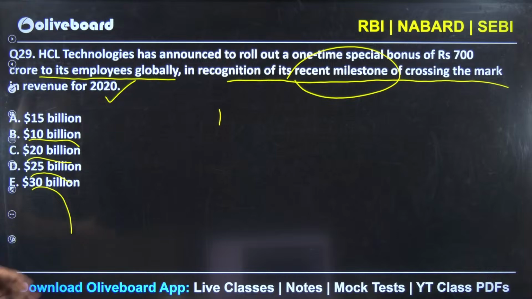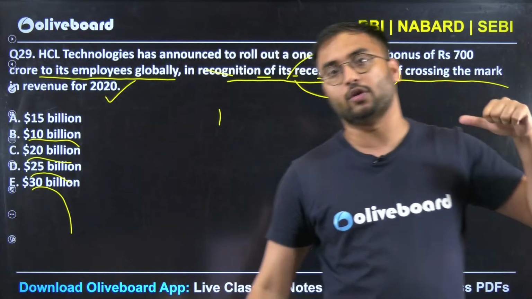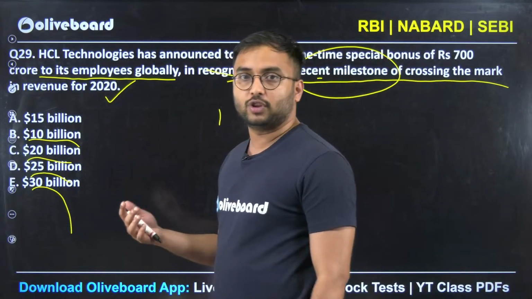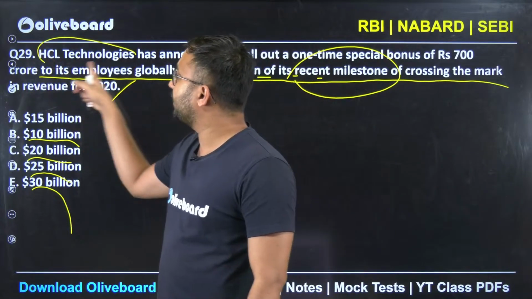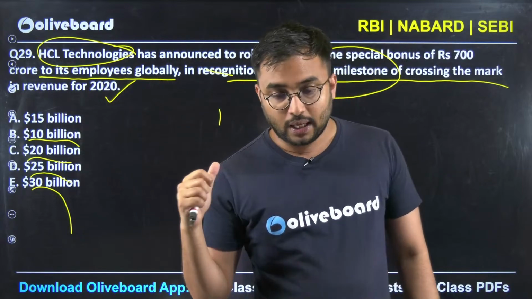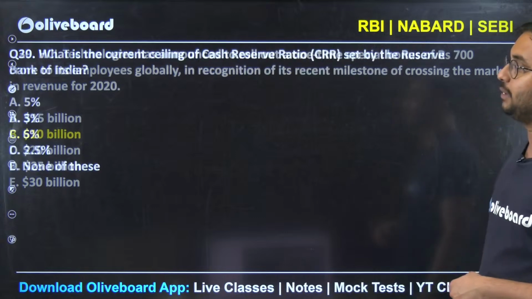So again a factual question, but definitely important from your economy point of view. Now you understand, there are many students who feel that questions related to private companies are not asked in GA. But see, they are asking you, that topic is significantly important. The answer is 10 billion here.